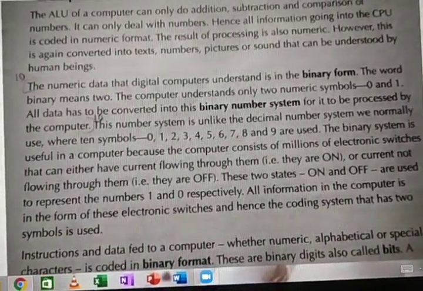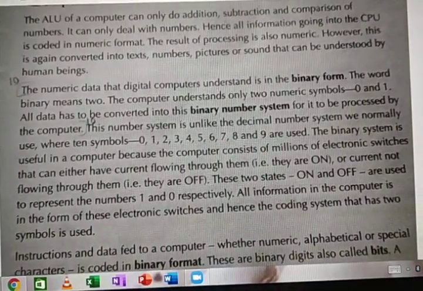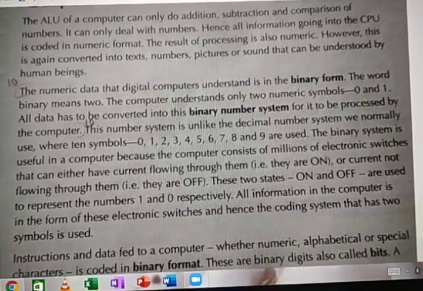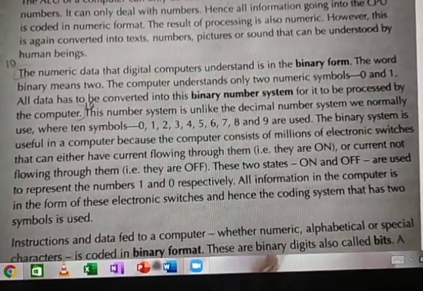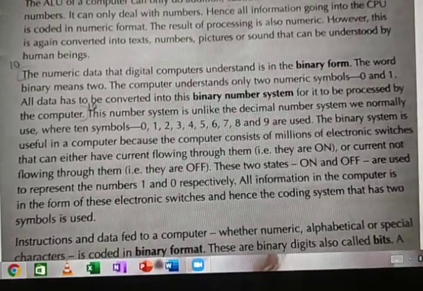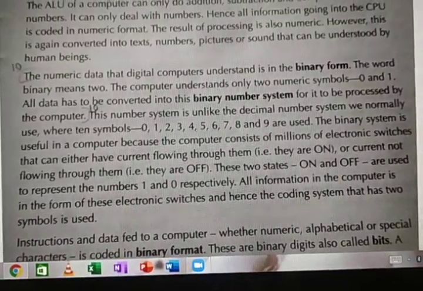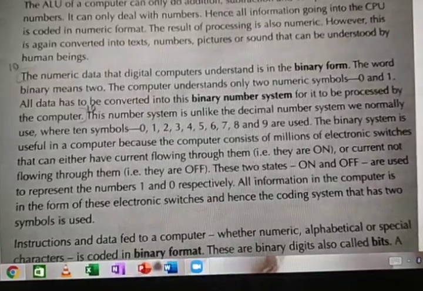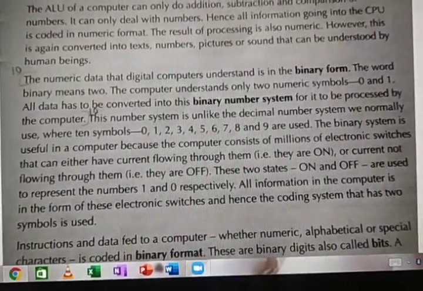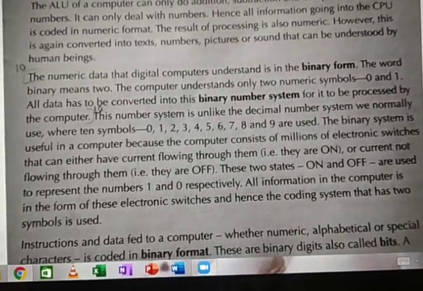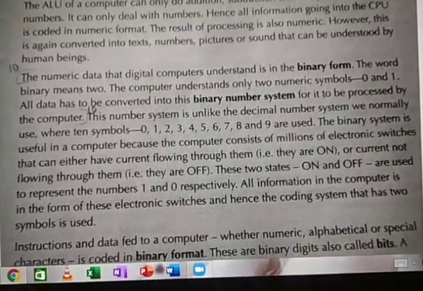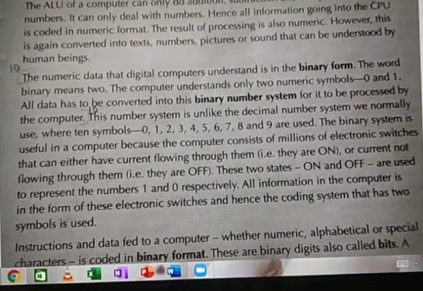Millions of switches can either have current flowing through them or not. For example, electricians mean it as a switch, so we will also learn it as a switch only. It consists of millions of small switches. Either the current will flow through it or it will not. That is the purpose of a switch, right? That is also what is happening here.